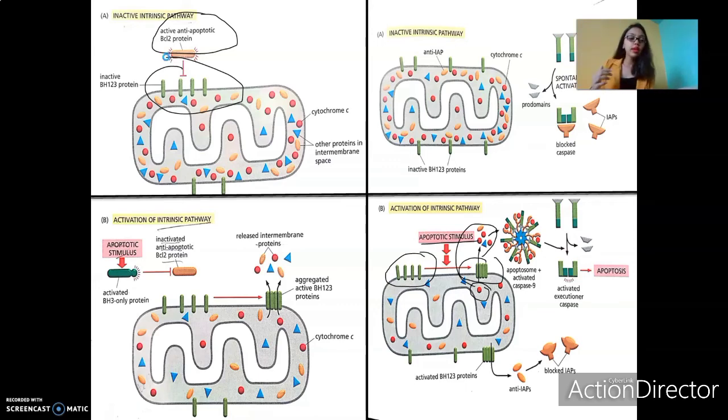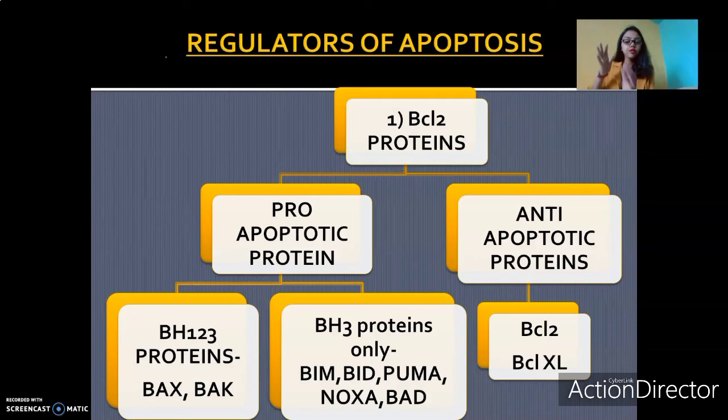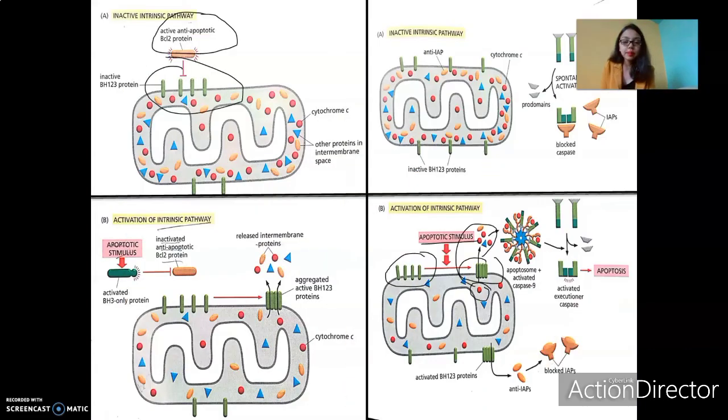Okay. Moving on, now that we know the function of BH123 proteins and of anti-apoptotic proteins, we'll be able to understand the function of BH3-only proteins like BIM, BID, PUMA, etc. Now what happens is, when there's an apoptotic stimulus, we know that BH3 belongs to the pro-apoptotic proteins, which are activated at that time.